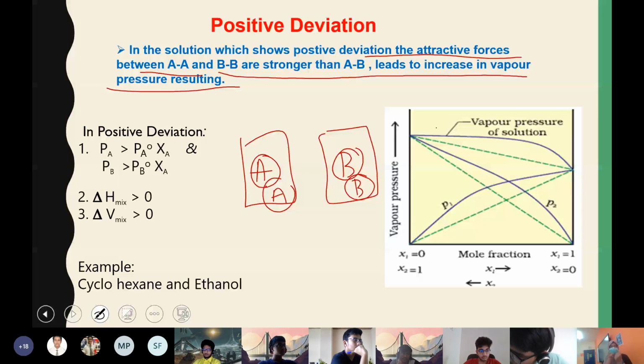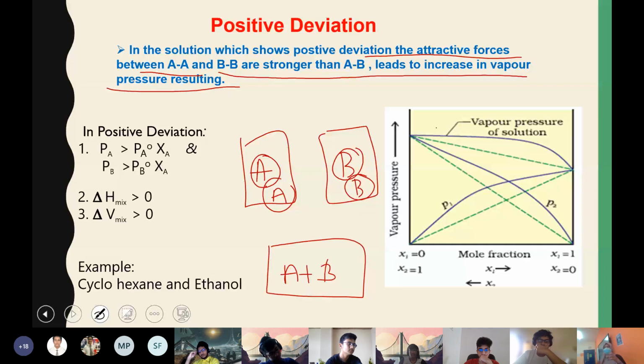If there is a strong attraction, they can't change into the vapor state, so the vapors were less in number. But when A and B are mixed in a solution, particles A and B are not much attracted, so vaporization is easy. The vapor pressure will be more than what we expect because of the less interaction between particles A and B. This is what is called positive deviation.